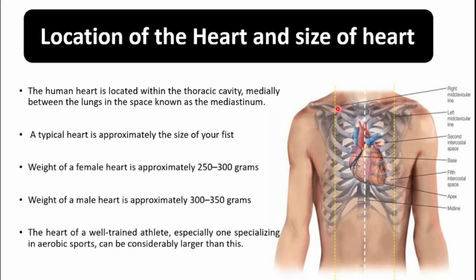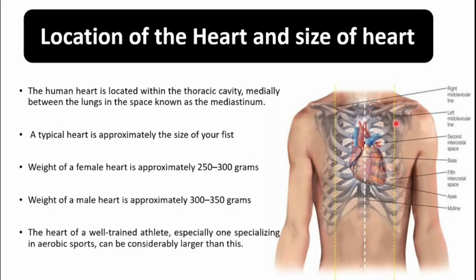So these are the clavicle bones, one on each side of the body. This is the left clavicle bone and this is the right clavicle bone, or simply we say the clavicle bone as a collarbone. So what is the mid clavicular line? If this is the middle of the clavicle bone, and we draw an imaginary line through it down the axis, then this is known as the mid clavicular line. If it is on the left side, it is known as the left mid clavicular line, and if it is on the right side, it is known as the right mid clavicular line.